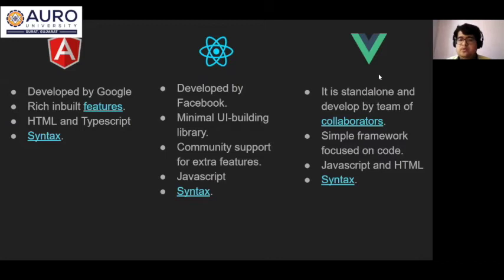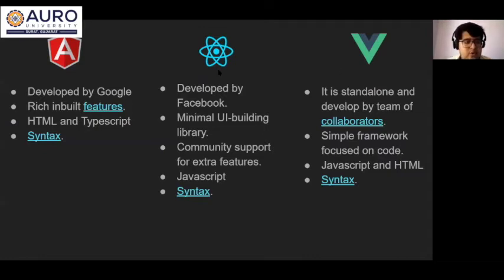So Vue is different. It is a simple framework focused on code. It is in the middle between Angular and React. It has core features, but not all of the features that Angular provides. It only has the main features that we can use for front-end development.